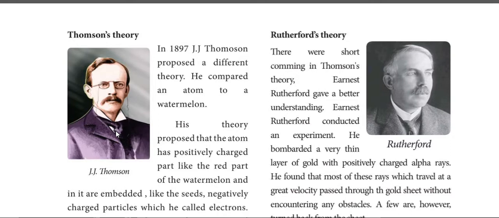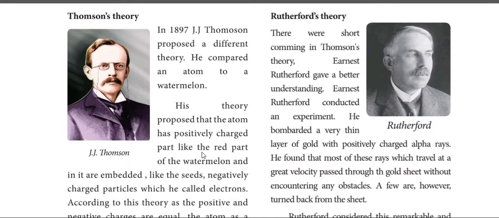He compared the positively charged part to the red part of a watermelon, and the negatively charged particles to the seeds. The positively charged particles are called protons and the negatively charged particles are called electrons.